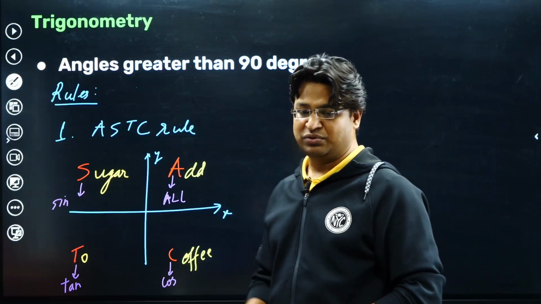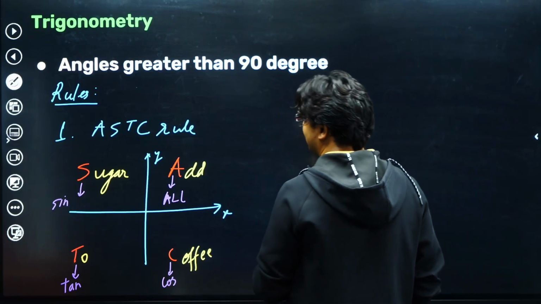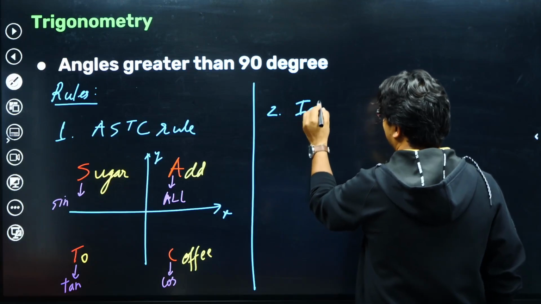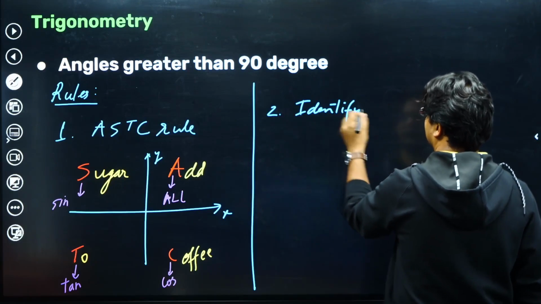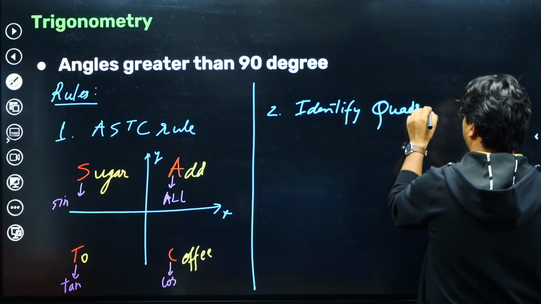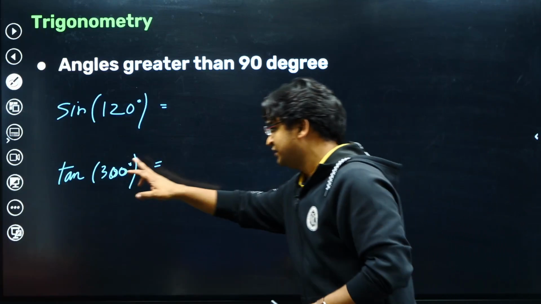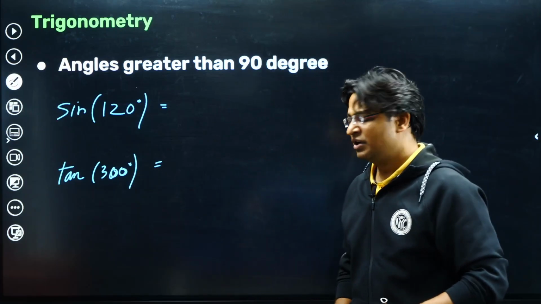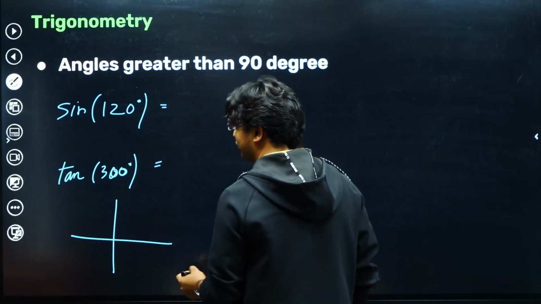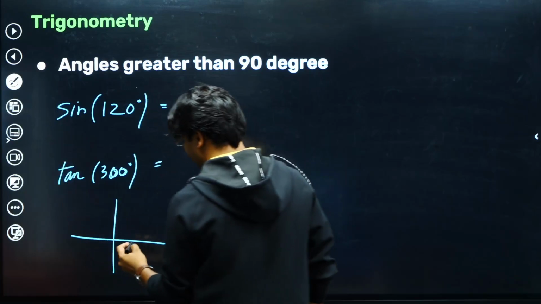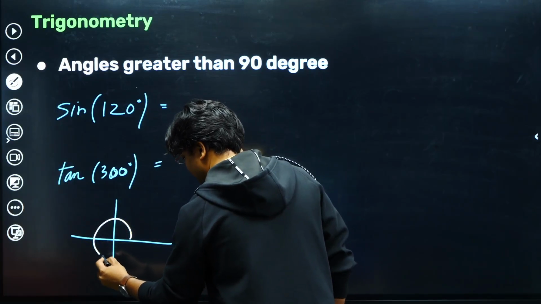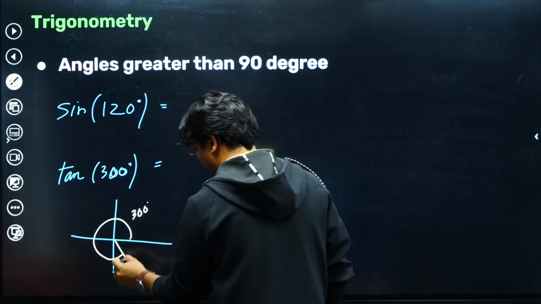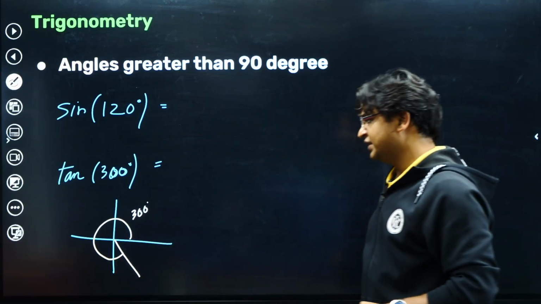So the first thing that you have to keep in mind is that we are going to make use of the ASTC rule. To use this rule, we need to identify the quadrant of the angle. For example, 300 degree. Can you tell me, guys, where 300 degree will lie? We are going to find the value of tan 300. 300 degree would be 180 plus 90, 270, and then this is going to be 300 degree. So 300 degree will lie in the fourth quadrant. We have identified the quadrant.